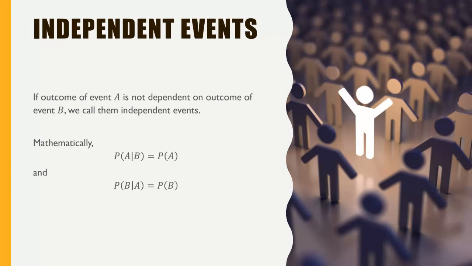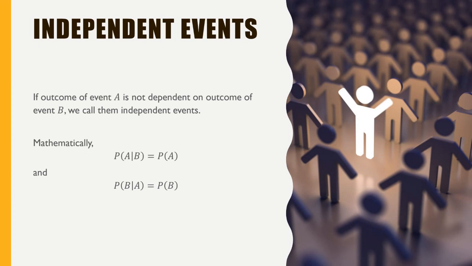So how do we say it mathematically? The probability of A when B is given is equal to the probability of A. It means if B happens or doesn't happen, it has no connection with the probability of A. So the probability of A is independent of B.